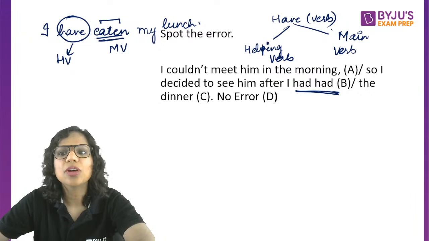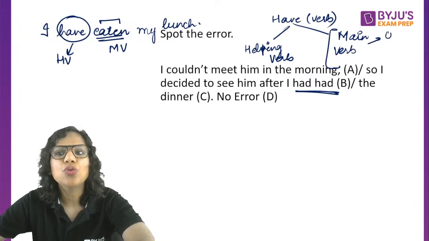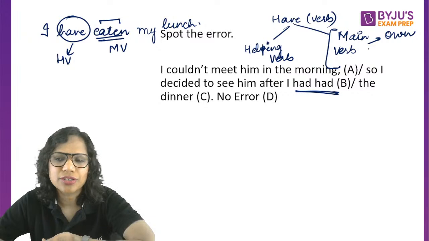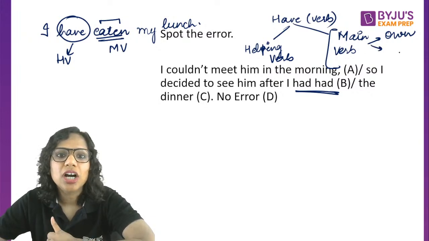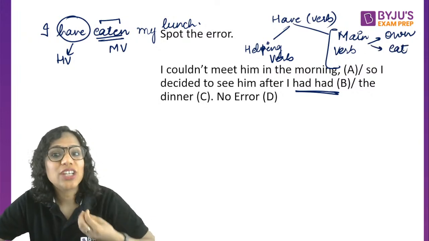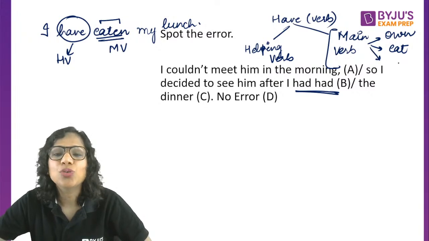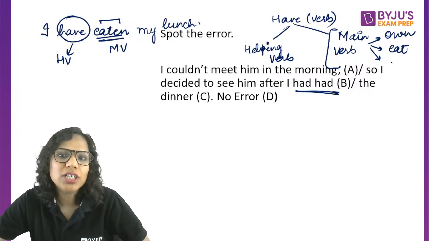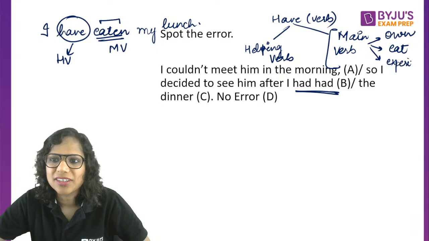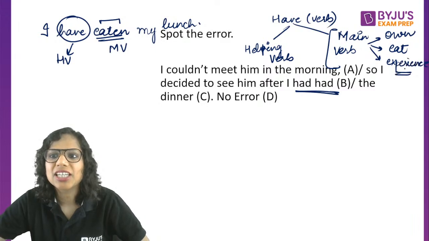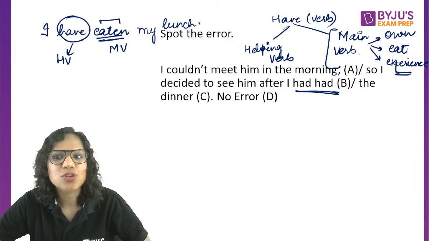In the sense of a main verb, it can mean to own, for instance, I have a car. It can mean to eat: I am having lunch. It can mean to experience: I am having a good time. So it can mean these things in the sense of the main verb.